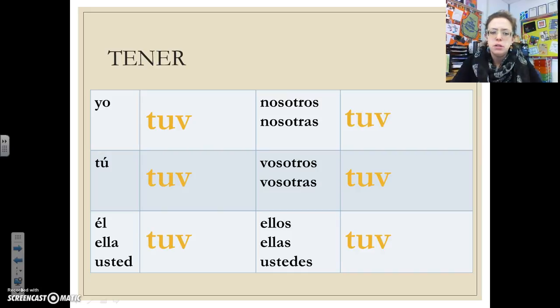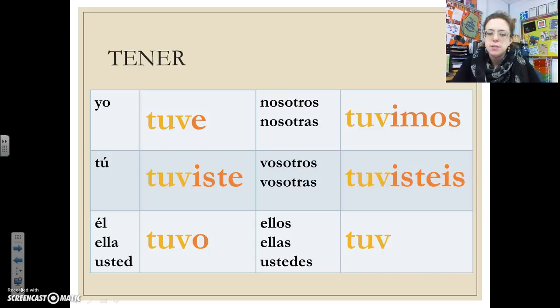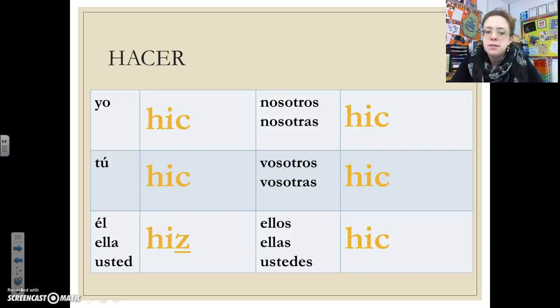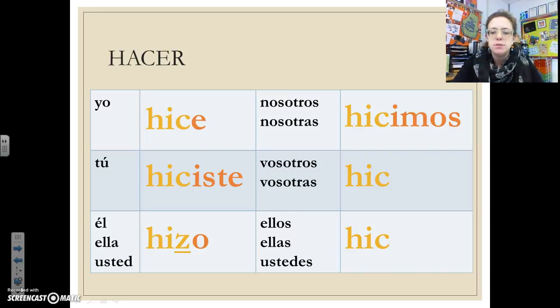So, yo, tú, él, ella, usted, nosotros, vosotros, etc. They all get the same stem. Okay? The yo form is tuve, then it's tú tuviste, él tuvo, nosotros tuvimos, vosotros tuvisteis, and then ellos, ellas, ustedes is tuvieron. Okay? Hacer is a little bit different. So, notice that I put the regular stem in all forms except the él, ella, usted form. So that's hiz with a Z. Okay? Then it's hice, hiciste, hizo, hicimos, hicisteis, and then hicieron.